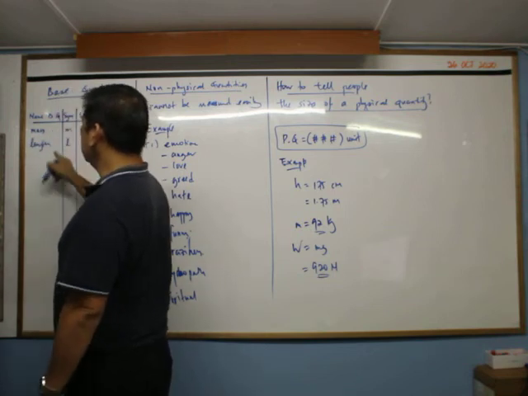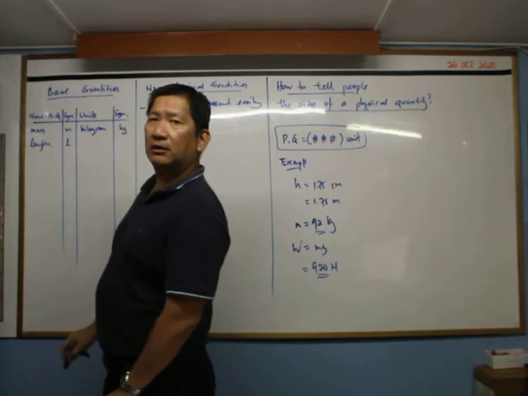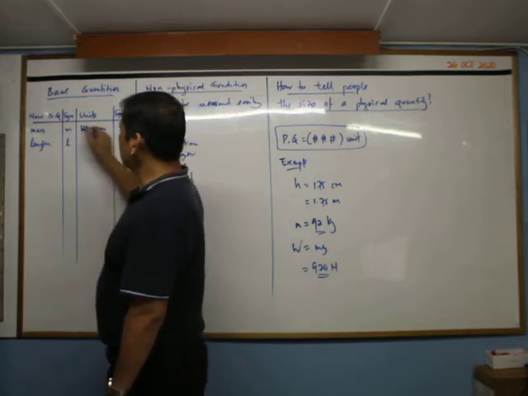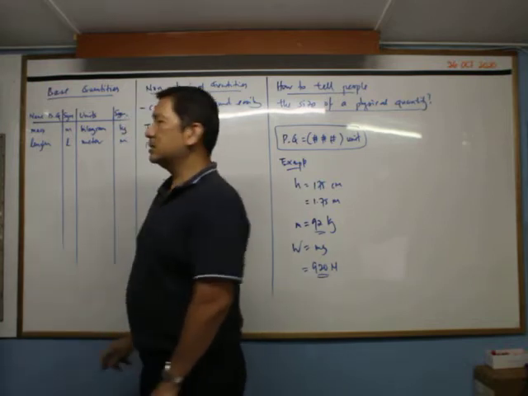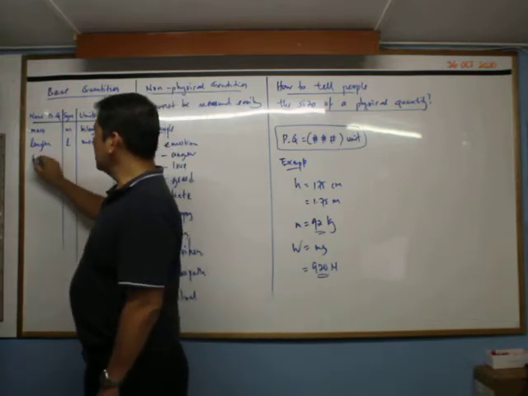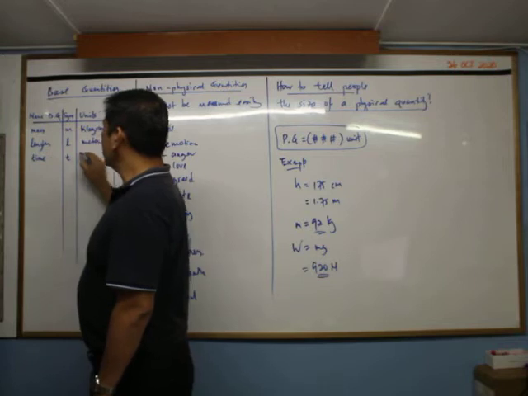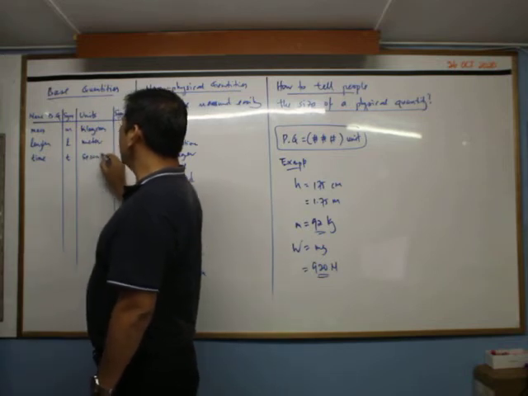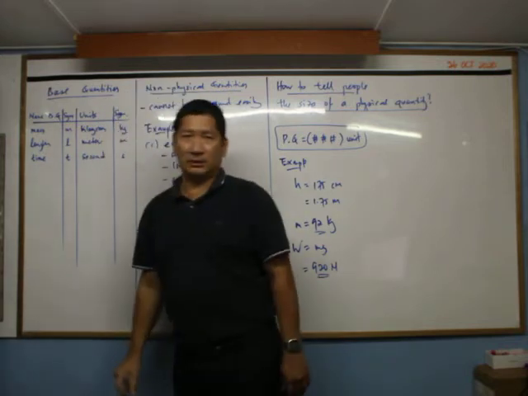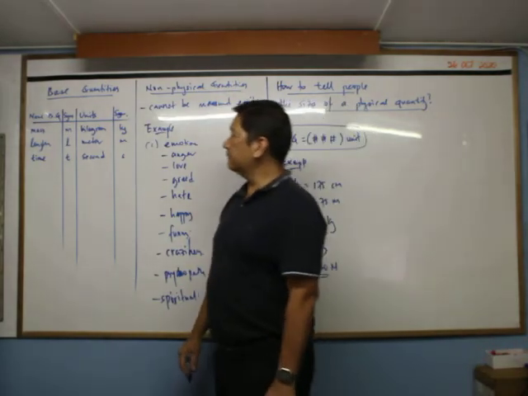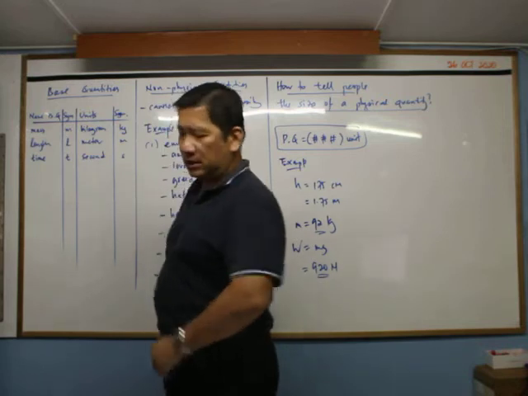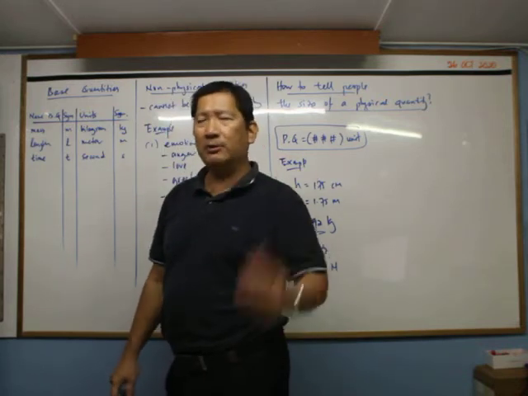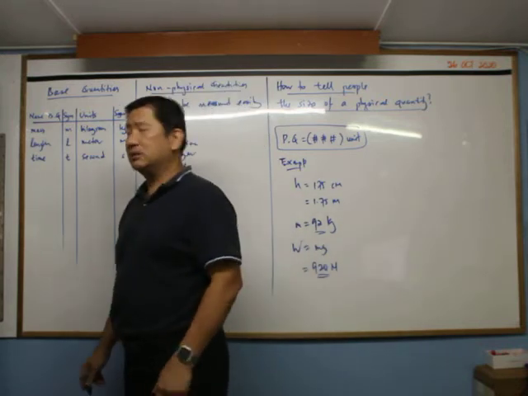Symbol is L. You follow the first letter of the word, and then the unit for measuring length is meter, and the symbol is M. Okay, and then the next one is time, small t, and that one is second, and the symbol is S. Because of the standard, time is one of the most standard ones. Since a long time ago until now, they seldom change the unit.